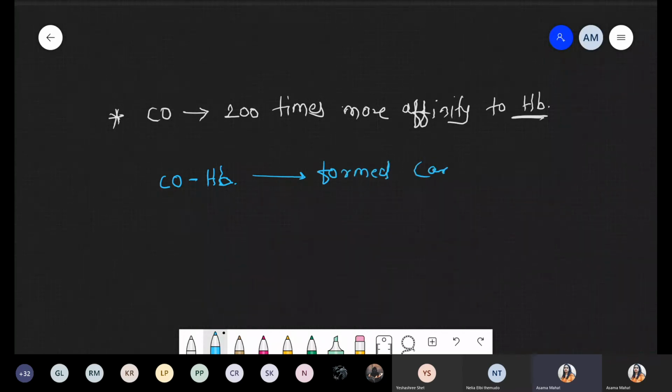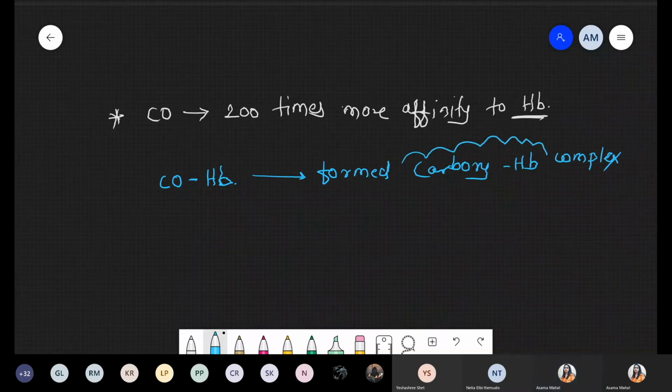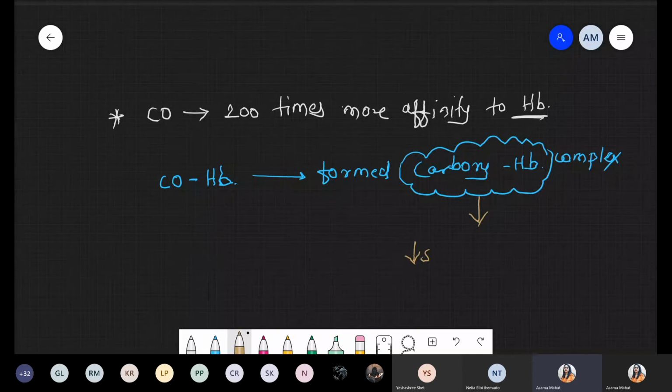That complex is carboxyhemoglobin. There is a formation of one complex, that is the carboxyhemoglobin complex. And once this carboxyhemoglobin complex gets formed, ultimately there is a reduction. They reduce the oxygen transport, and due to this reduction of oxygen, ultimately there is death of the organism.